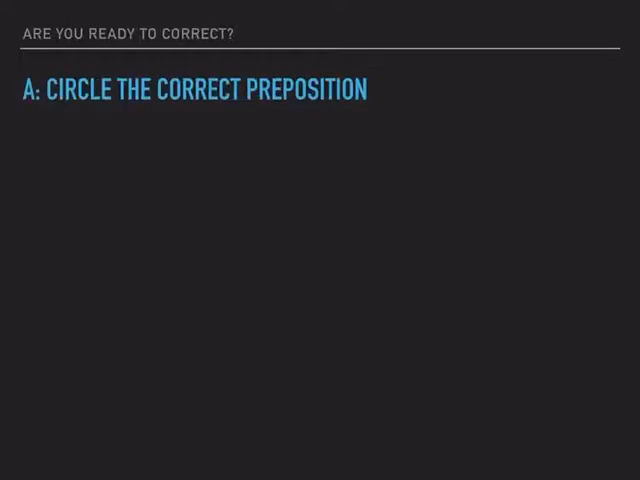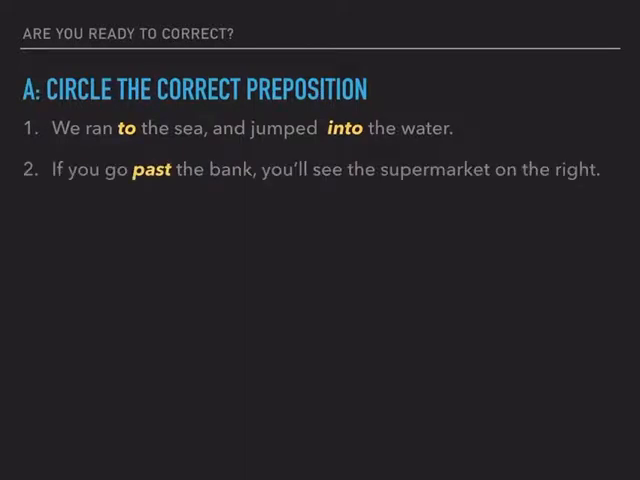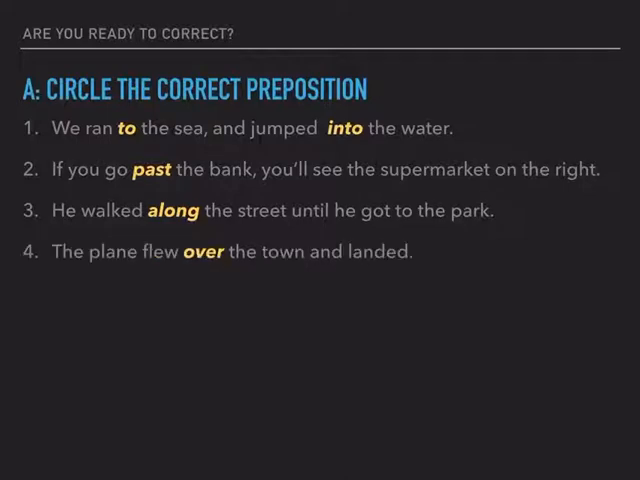Now, are you ready to correct? Letter A, circle the correct preposition. Number 1, we ran to the sea and jumped into the water. Number 2, if you go past the bank, you'll see the supermarket on the right. Number 3, he walked along the street until he got to the park. Number 4, the plane flew over the town and landed. Number 5, the dog ran towards me, but then it stopped.